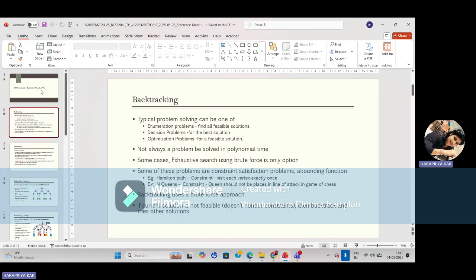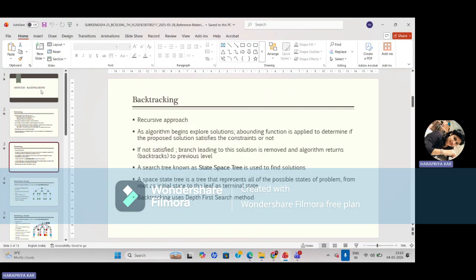So next, basically how does it work? It works through a recursive approach. As the algorithm begins to explore solutions, a bounding function is applied to determine if the proposed solution satisfies the constraint or not. So it will check whether the proposed solution satisfies the constraints or not. If not satisfied, then the branch leading to the solution is removed and the algorithm returns back to the previous level, because the constraint is not satisfied.